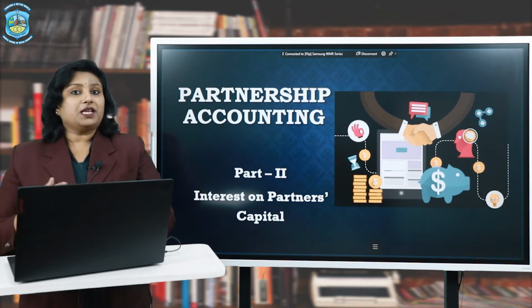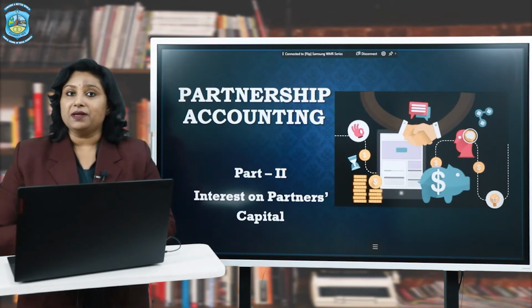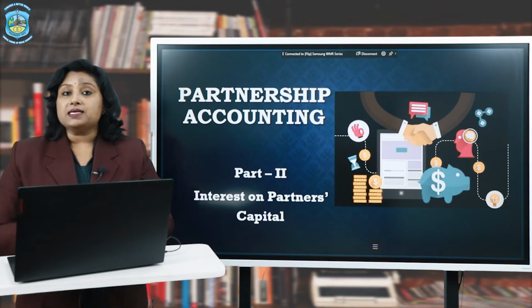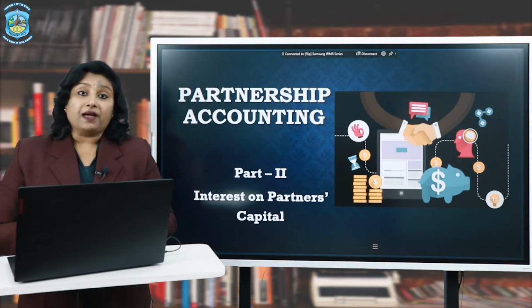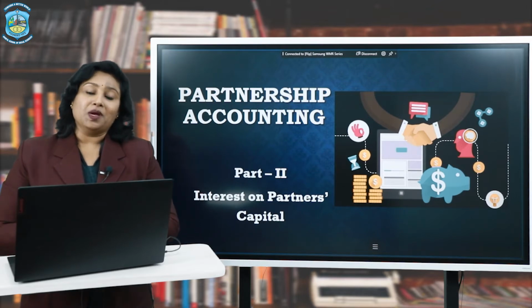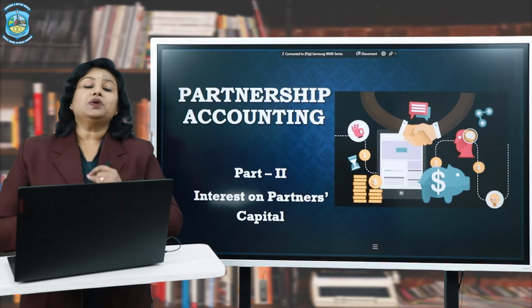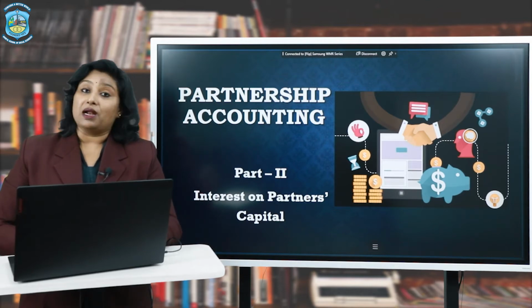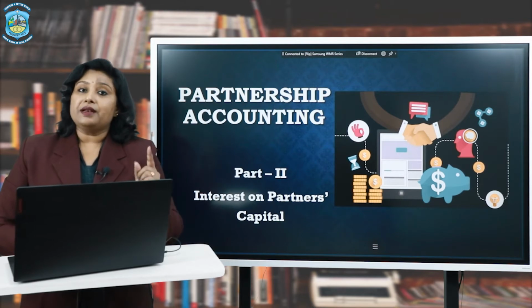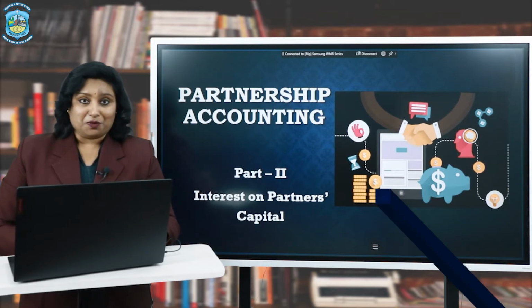The second condition could be that the contribution of capital is equal for all the partners, whereas the profit sharing ratio is different. For example, all the partners have contributed, say, 1 lakh each, whereas their profit sharing ratio is 5:3:2. In such a condition also, there is a need to include the interest on capital clause in the partnership deed, because that will give advantage to the partners in relation to their capital contribution.